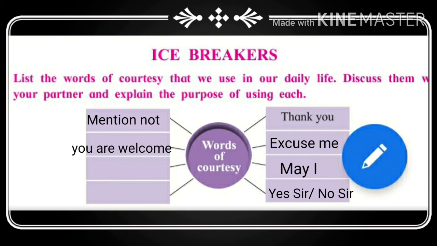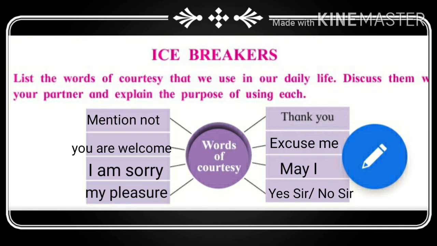Next one, "I am sorry." Why do we use I am sorry? To tell someone that you are ashamed for hurting them. And last is "my pleasure." Why do we use my pleasure?